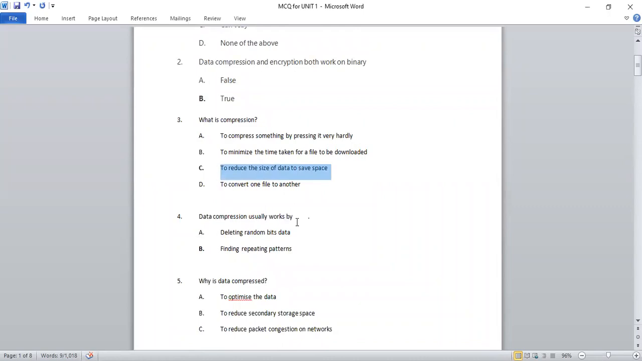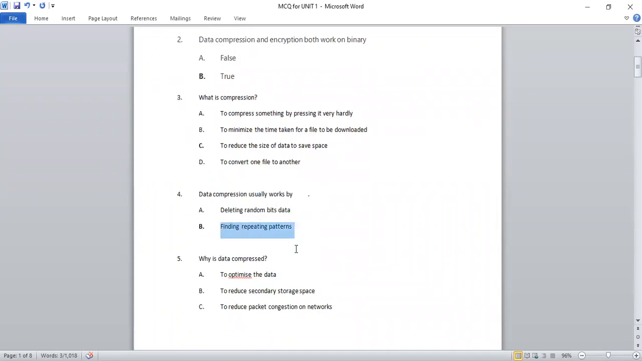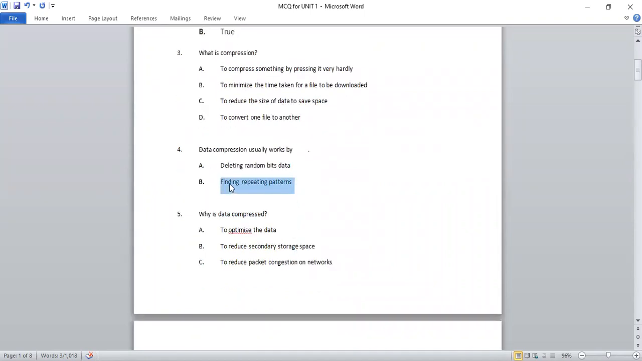Fourth, data compression usually works by first deleting random bits of data or finding repeating patterns. So B is the right answer. Why? Because we are not deleting the random bits. What we are doing is finding out the repeating alphabets or repeating symbols, and then coding or compressing those with the help of a certain algorithm. So the right option will be B, that is finding repeating patterns.